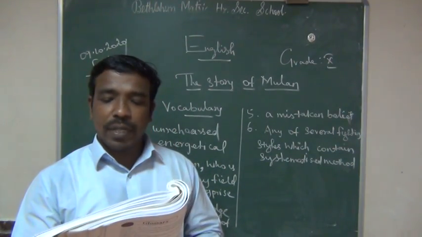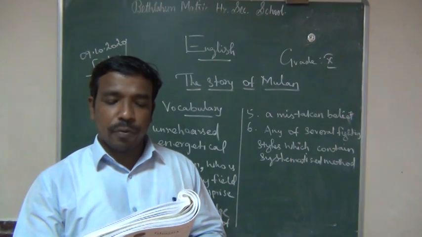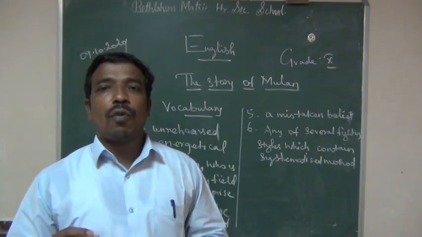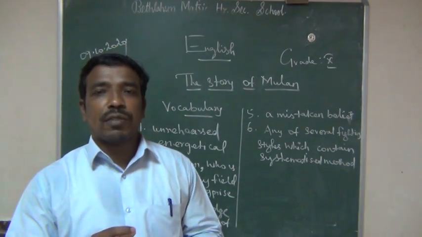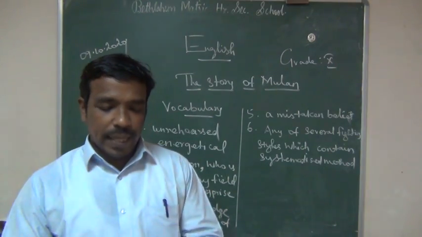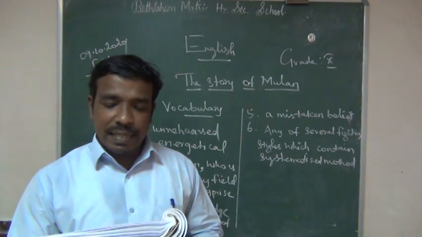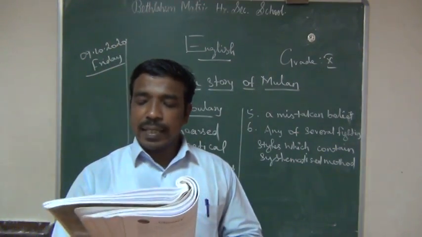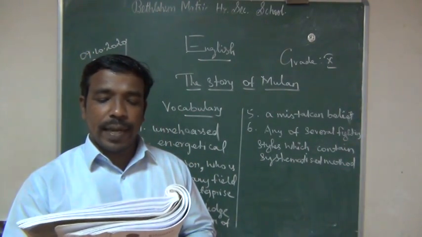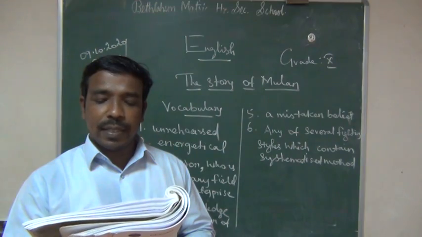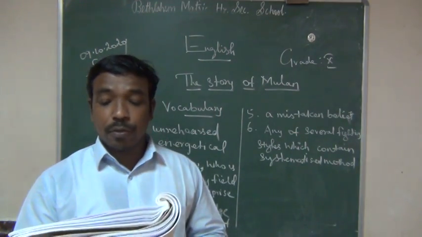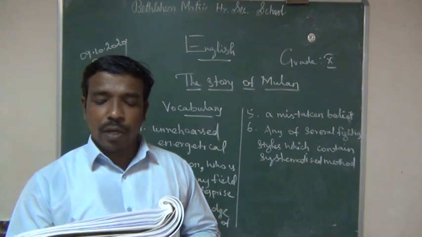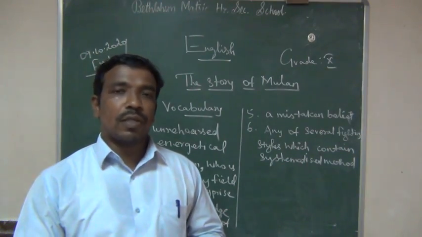This form of Chinese martial art was known as Shaolin Kung Fu, named after the temple in which it was developed. Shaolin is the name of the temple. So why did they give the Kung Fu name as Shaolin? Because of where it was developed, the temple's name. Then Kung Fu: Kung means energy and Fu means time. Energy as well as time. That is Kung Fu. It's a Chinese martial art whose recorded history dates back to around 525 CE, Common Era, during the Liang dynasty. The man credited with introducing martial art to China is said to be an Indian monk known as Bodhidharma.